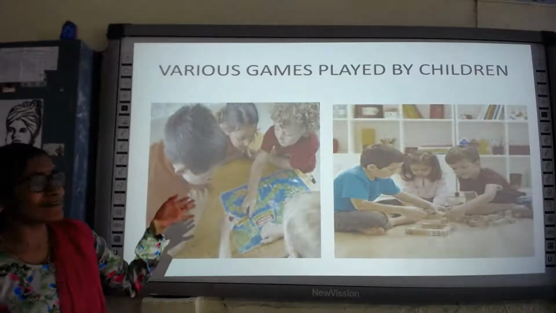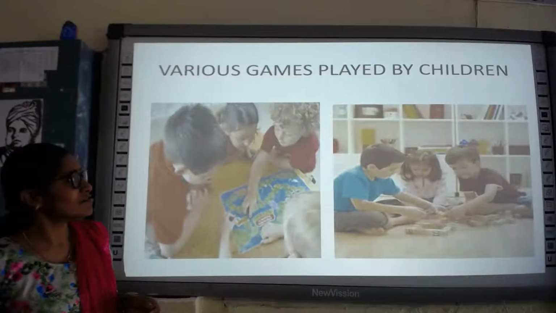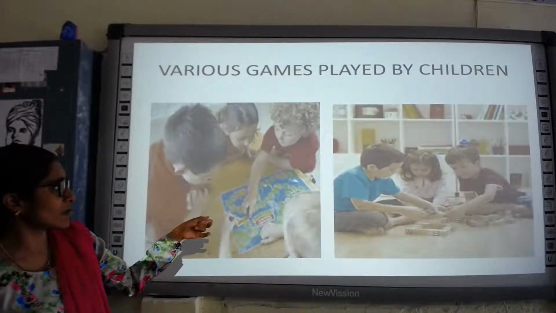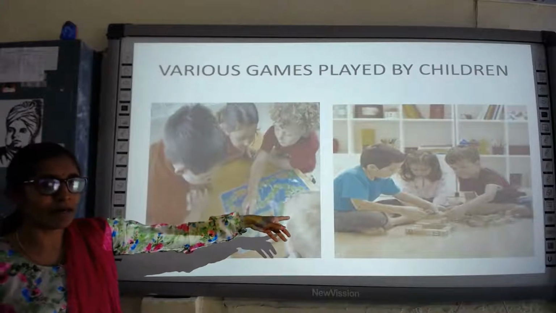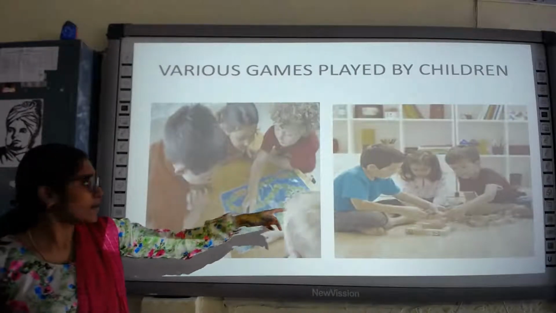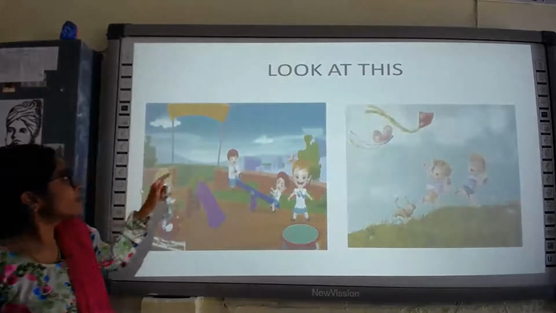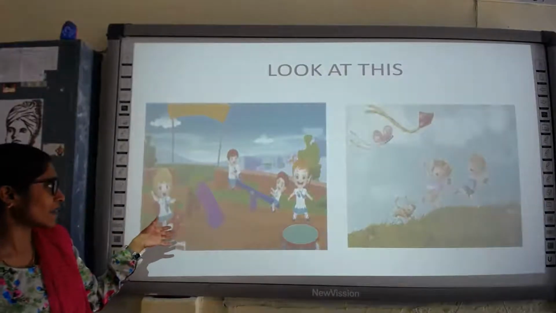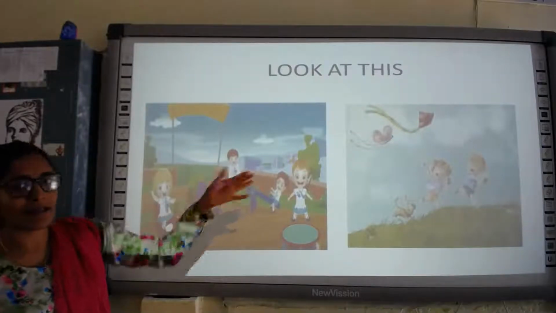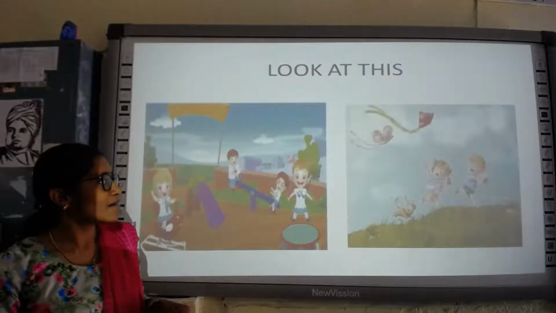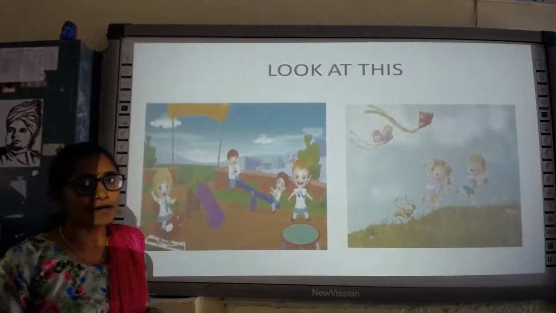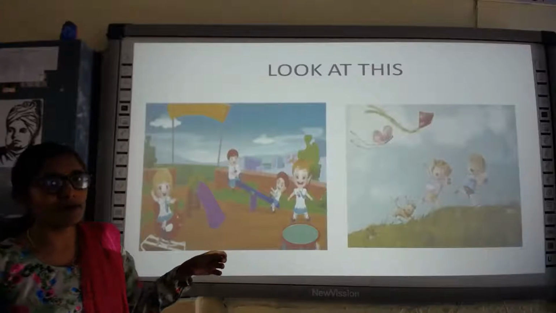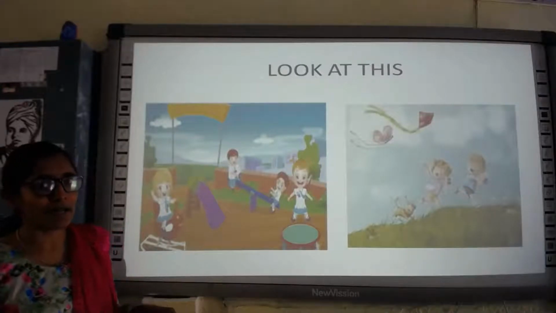So these are the various games played by the children. You can see a group of children playing over here, and over there they are making a building block, isn't it? And going on to the next picture, look at this. The children are enjoying the park, they are playing together, and over there the children are flying. What are they doing? They are flying the kite, isn't it? And they look very happy while playing.